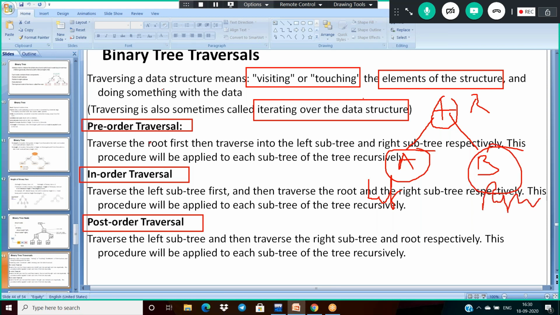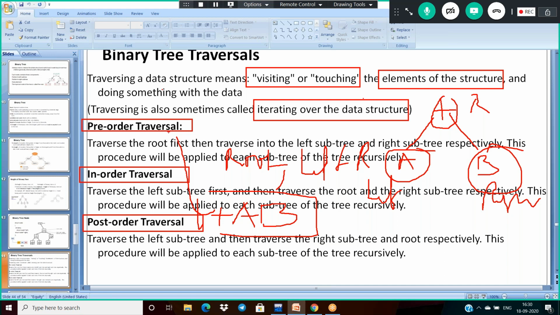If you represent the traversal in the form of first root, then left child, next right child, that is pre-order. Pre-order means first root plus, next left child A and right child B. So first the root comes, then the left and right child.